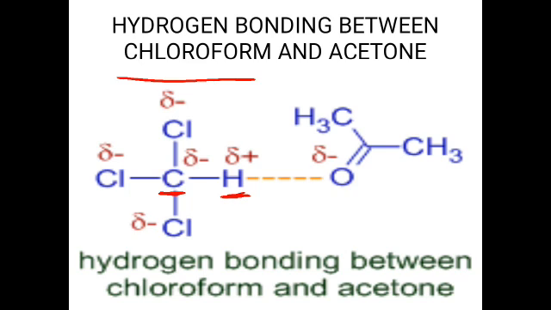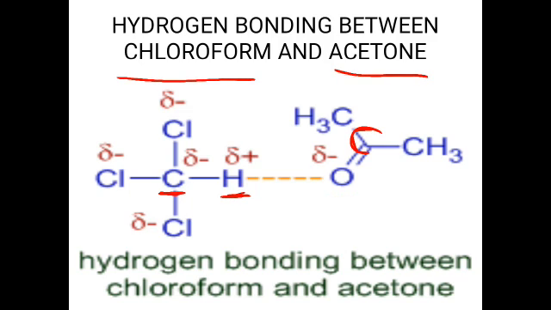And on the other hand, we see acetone. Acetone's formula is CH3COCH3. Here you can see a carbon atom bonded to an oxygen atom, and this oxygen atom is more electronegative than carbon. That's why it is slightly negatively ionized.